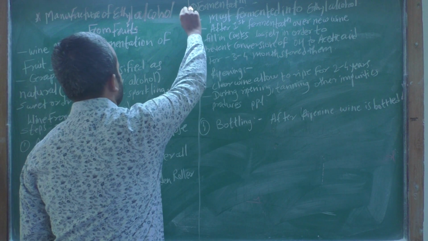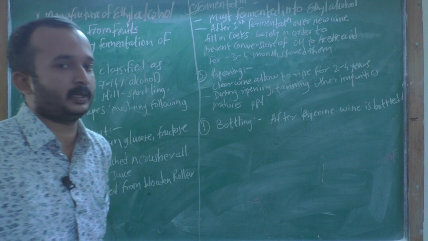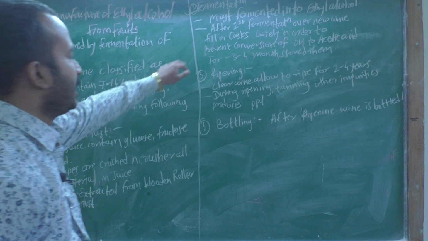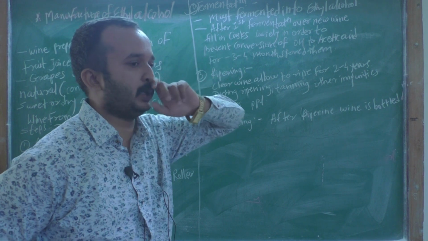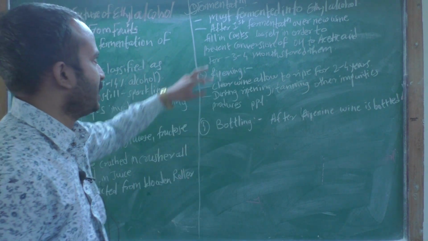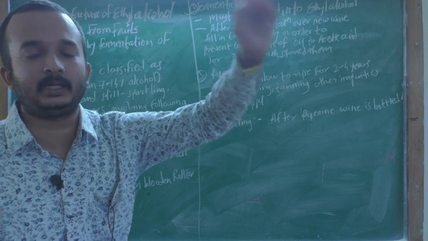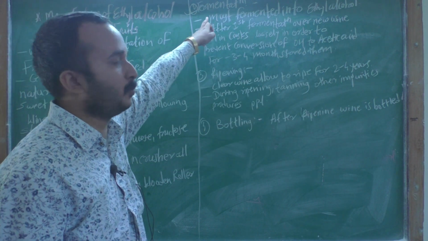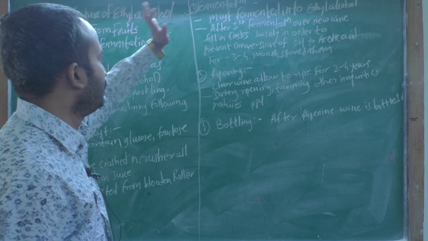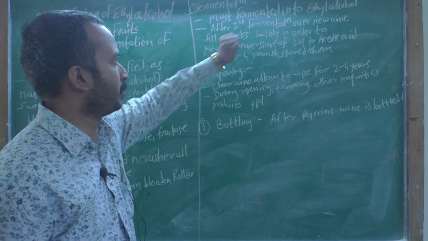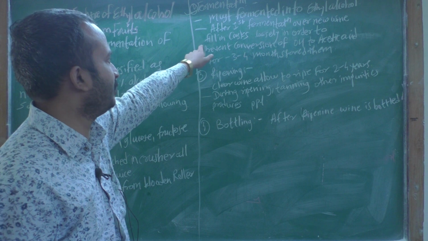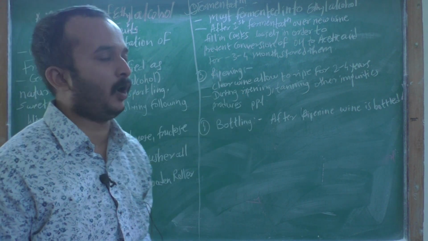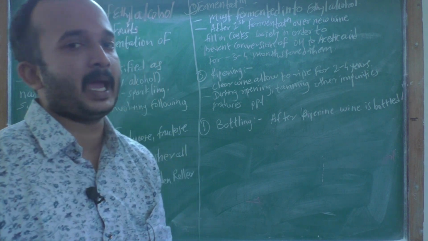The second step is fermentation. In the first step you form the must, and that must is fermented into ethyl alcohol. Then, after the first fermentation is over, the new wine is filled into kegs and left loosely, in order to prevent the conversion of alcohol to acetic acid.